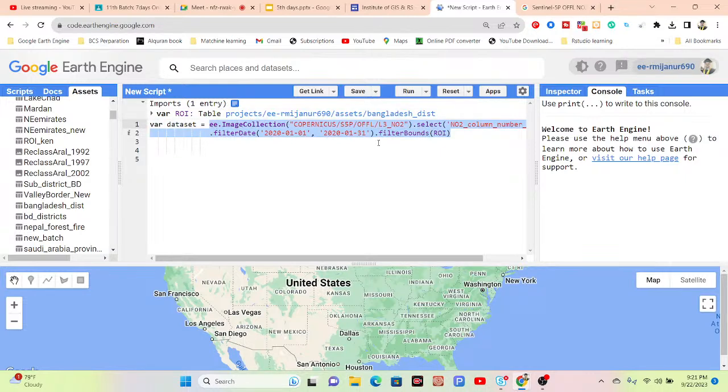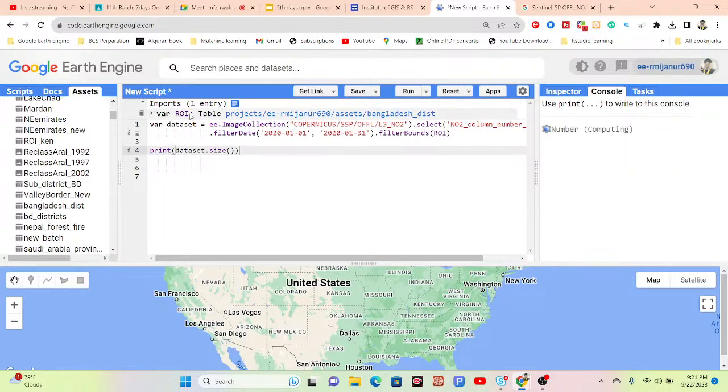If you want to check how many images are available, simply use the print function, copy the dataset, and use the size function. Now it is computing how many images are available in the dataset. We get 424 images available.